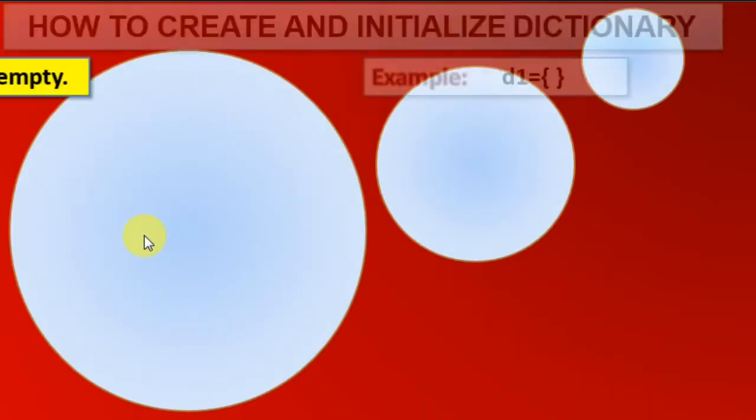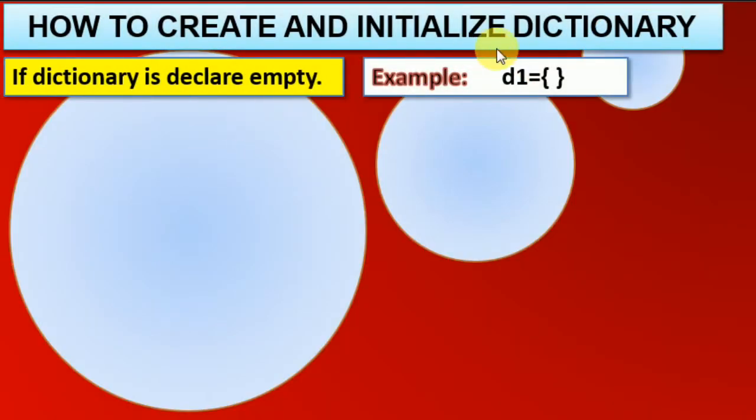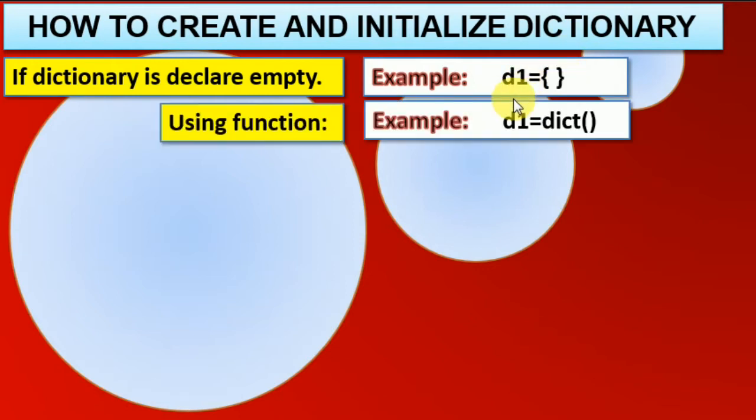Now we move to how to create and initialize a dictionary. If you want to declare an empty dictionary, D1 equals two curly braces without any value; this will declare an empty dictionary. Using a function to declare an empty dictionary, D1 equals dict and two brackets. This works in the same way as the first one. Both examples are used for declaring an empty dictionary.